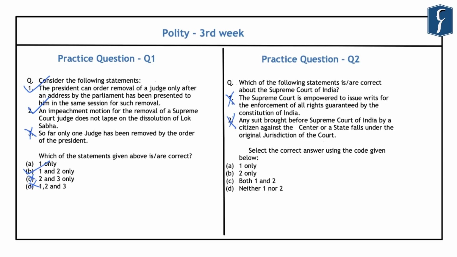So this simply means that it cannot issue writs for the enforcement of all the rights which have been guaranteed by the Constitution of India. So for example, the Supreme Court cannot issue a writ in the case of the right to property, which is a constitutional right, however is not a fundamental right. So the correct answer that comes out in this question is D, that is, neither statement 1 nor statement 2 is correct here.